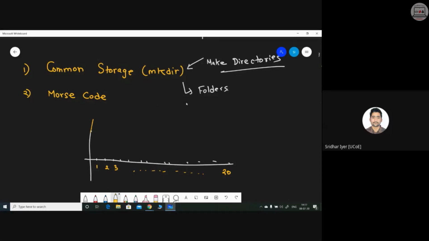Now what do we mean by common storage? For example, I am accessing a college computer, and that computer is connected to a college server or a college network. Take our college's example, they have their internal Wi-Fi network. That Wi-Fi network is a common storage. We can say a network storage or a network attached storage, NAS. This is a common storage, and anyone having access to a college computer can access this NAS, obviously with a password or without a password, depending upon the authentication.